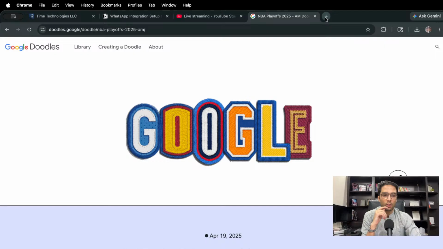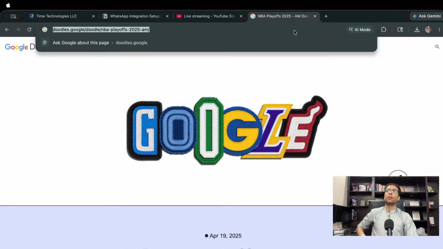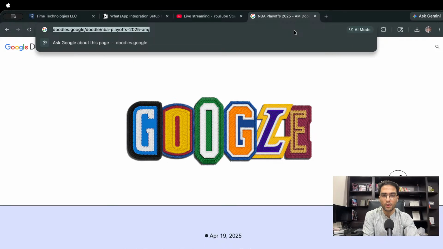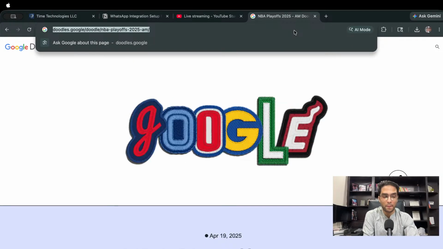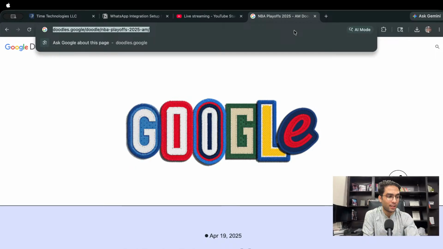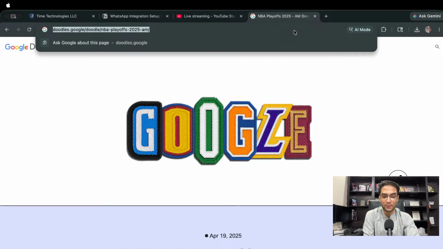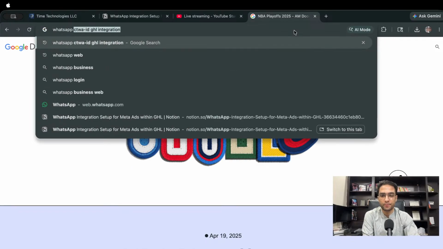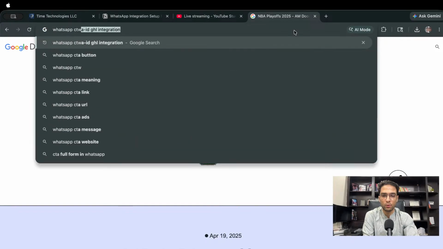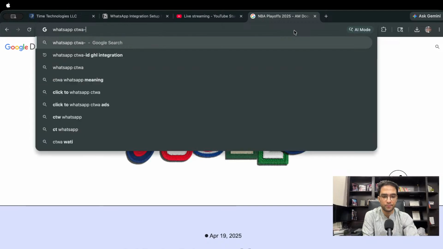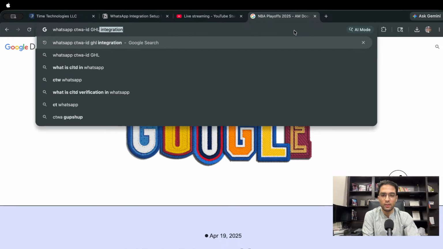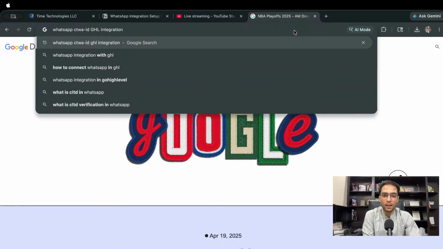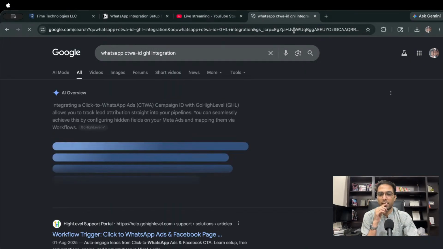Like everybody else, what I did initially, I just went on Google, because Google says we got it all through AI, and I searched WhatsApp, click to WhatsApp ads ID, GoHighLevel integrations.